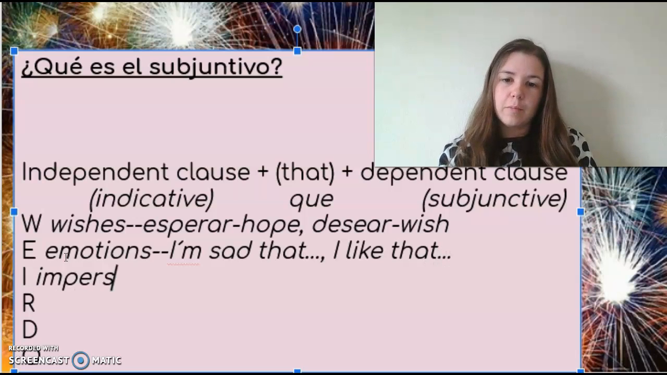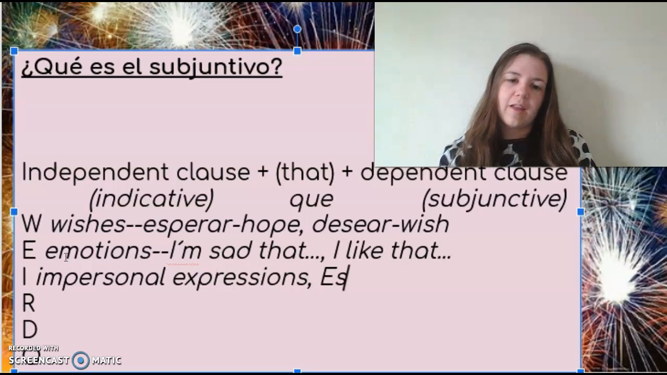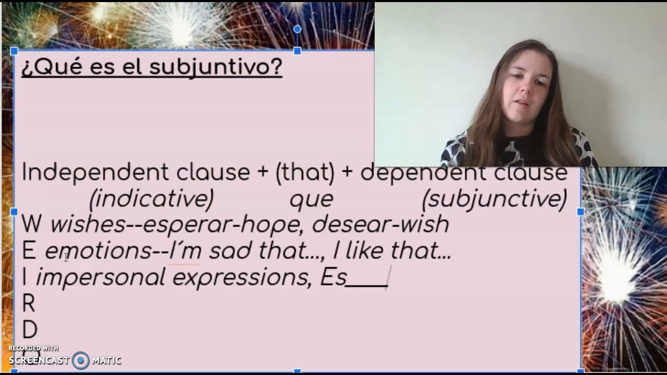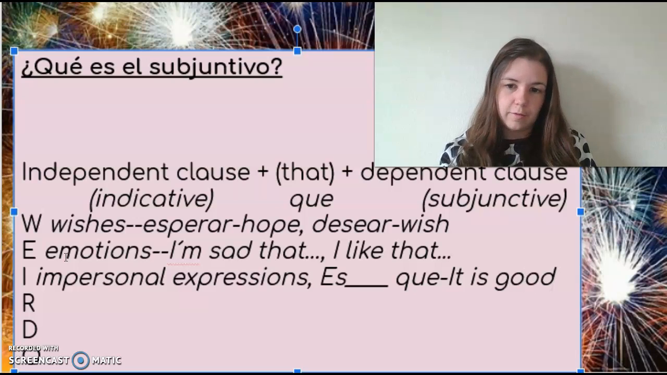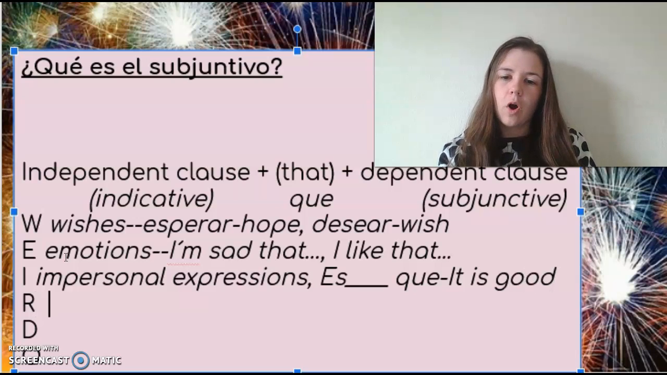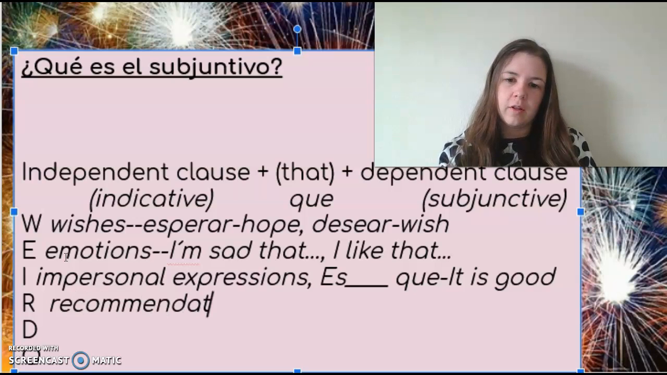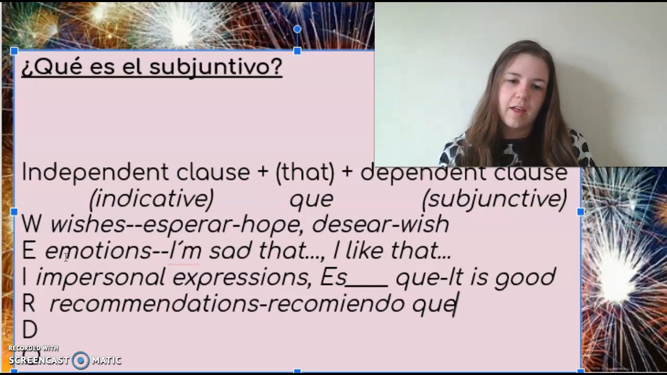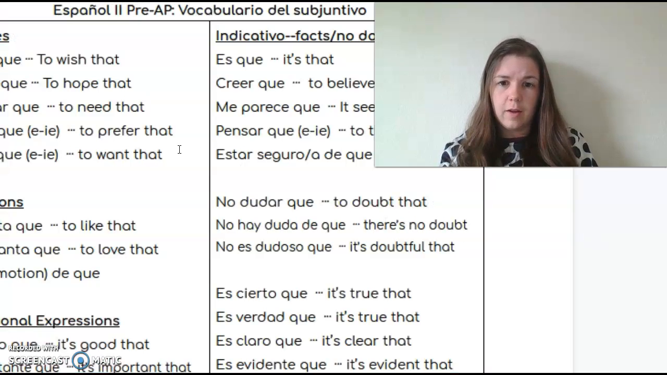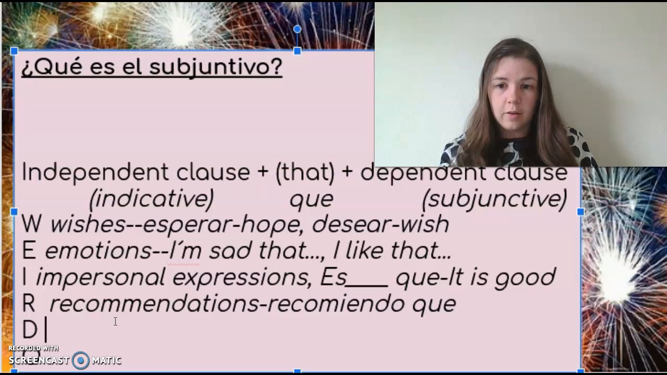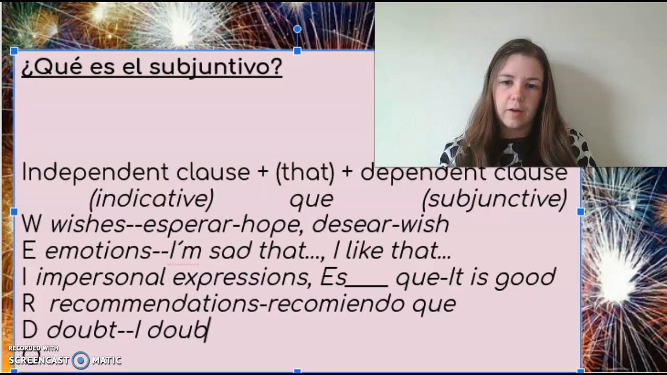My I, I'm going to call impersonal expressions. These will always start with like, it is something that, so it could be like, it is good that, whatever. R is going to be for recommendations. So using a word like recomiendo, okay, I recommend that, would be an example. You don't have to write down all these examples because really you should be using this handout quite frequently during this unit. D is for doubt, so I could say like, I doubt that